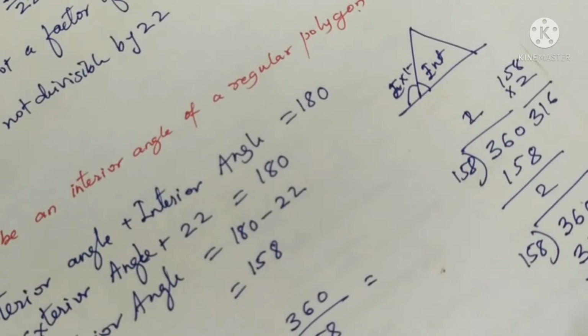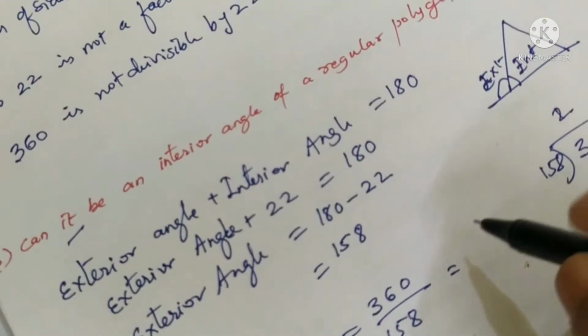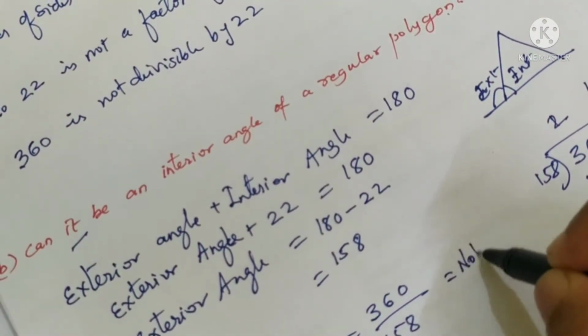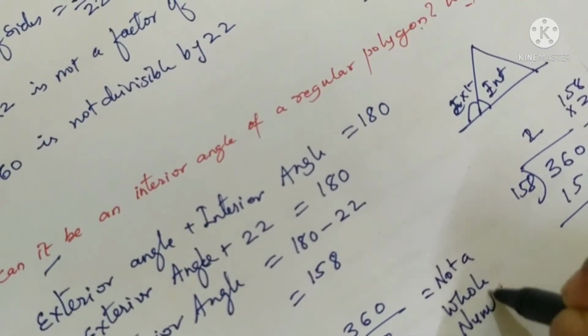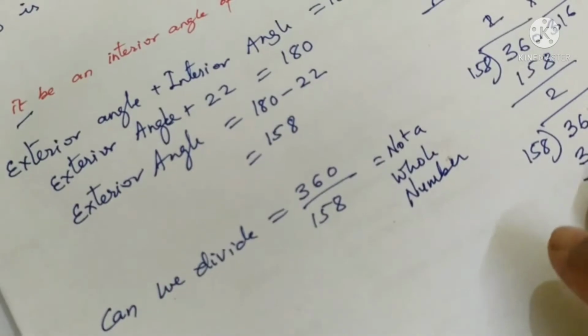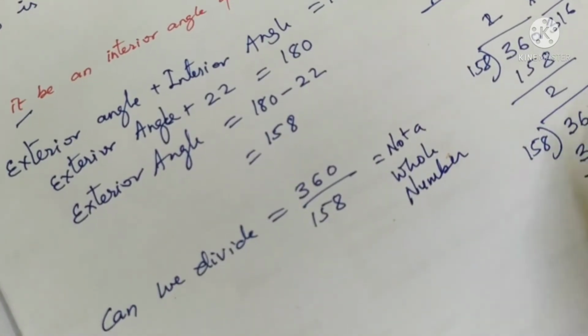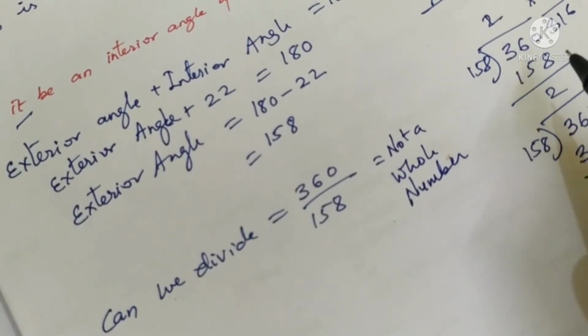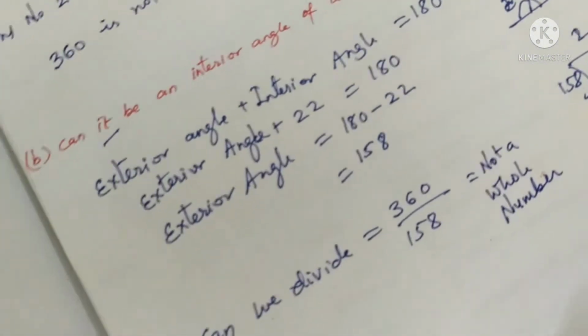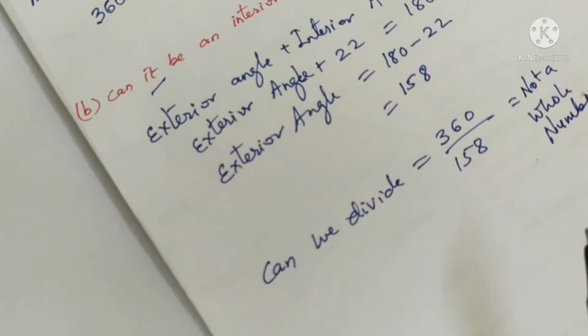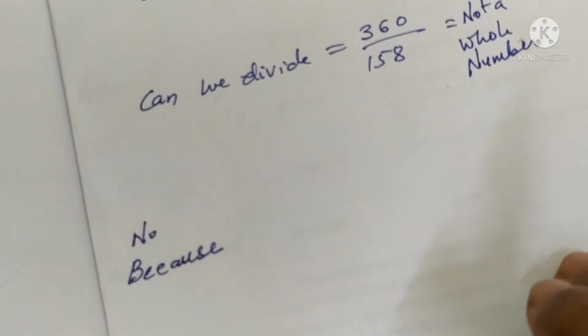That means you don't get a whole number. You get a number, but it is not a whole number. It will be a fraction. Therefore, we can say no.